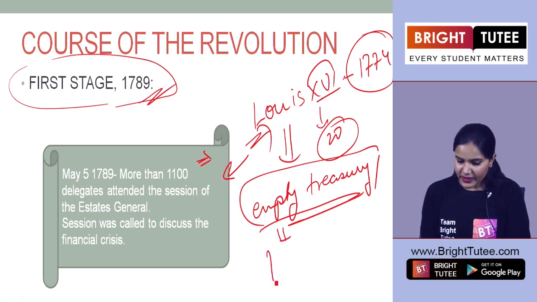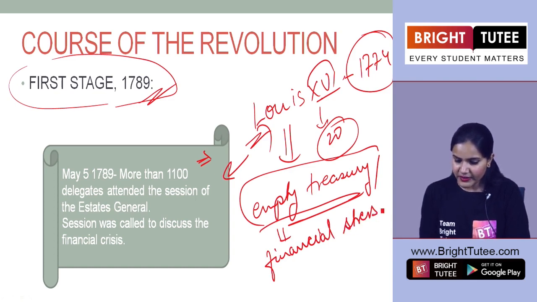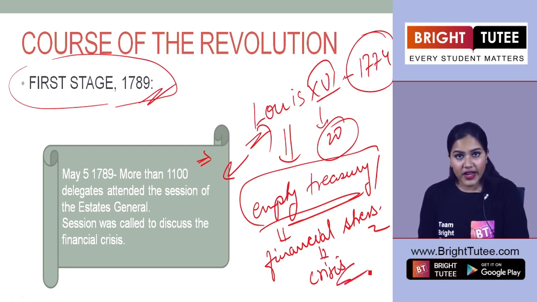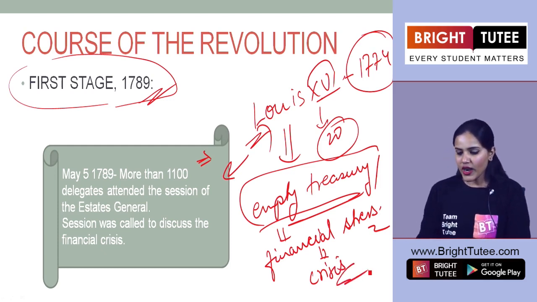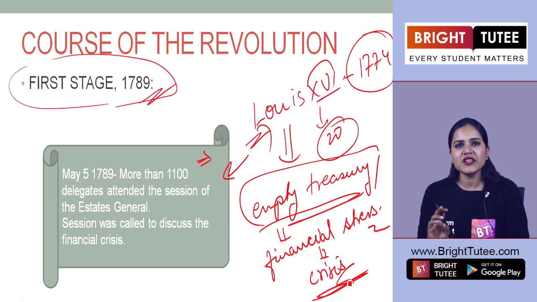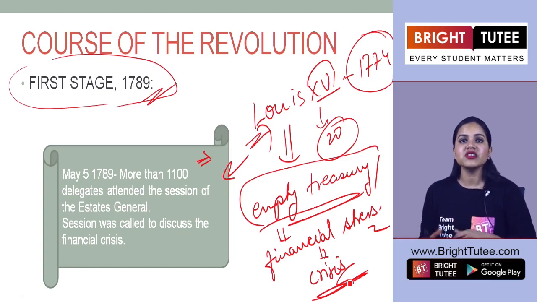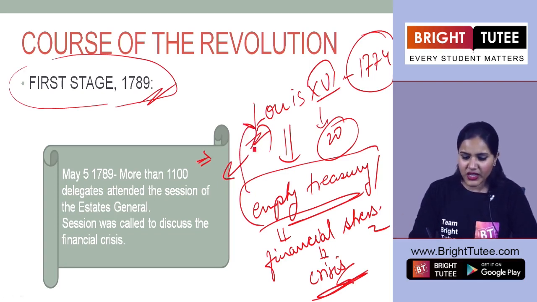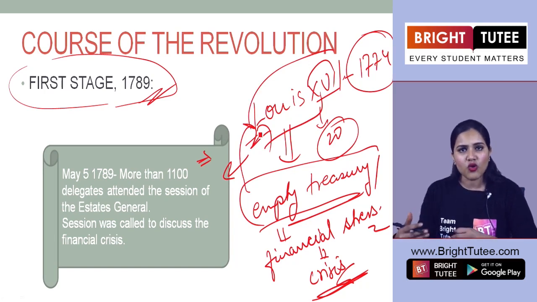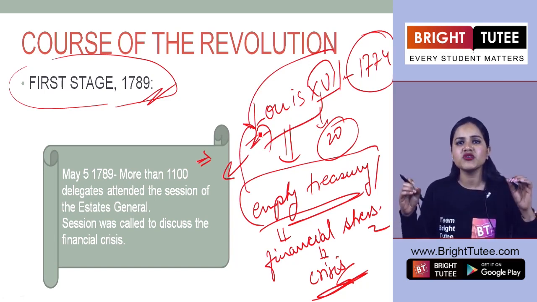And financial stress for the king. Basically, there was this financial crisis during this period. So what happens? We know that Louis XVI was a weak and indecisive king, right? And under the influence of his wife, he was not able to take decisions and he was quite greedy, right? He spent all the money according to his own will.